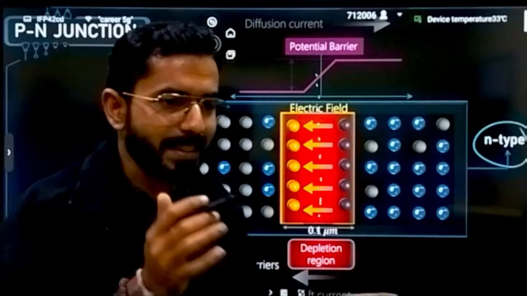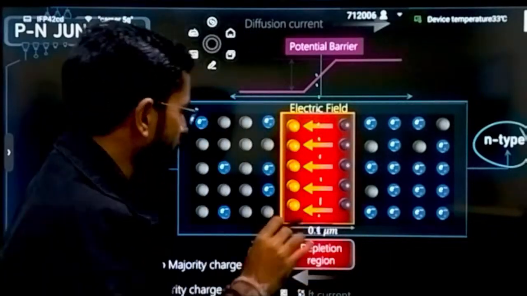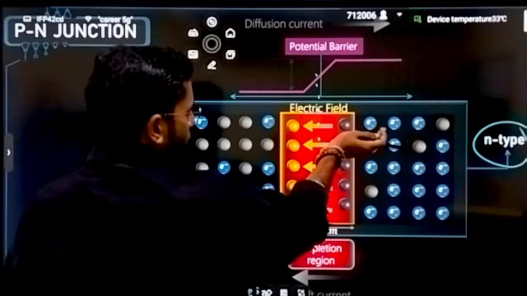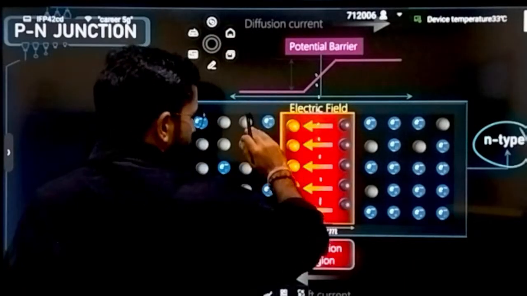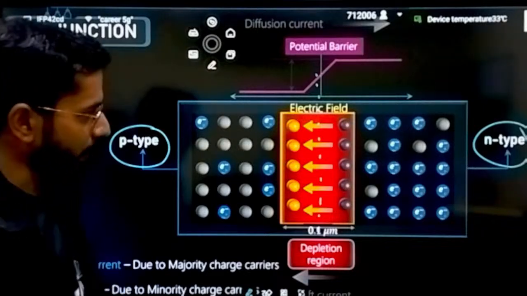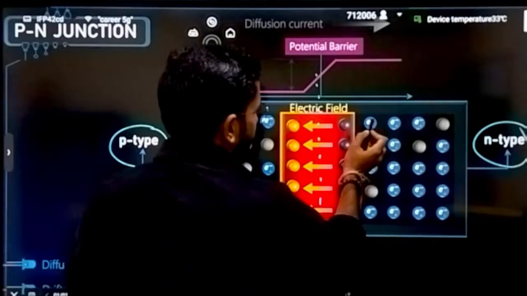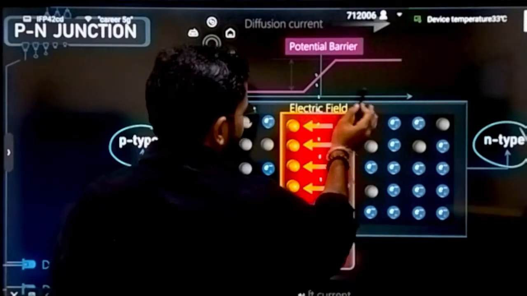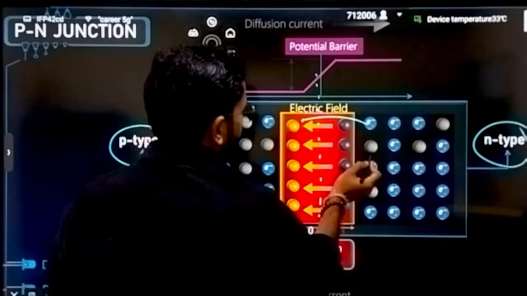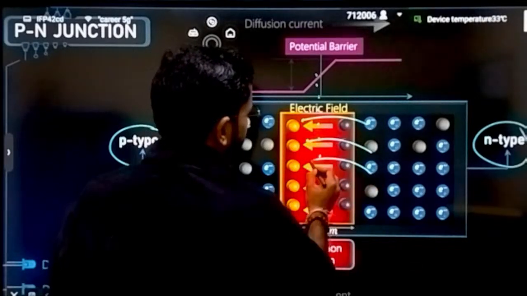These electrons will be traveling to the P side, and the holes will start traveling to the N side. That means electrons will start moving from the N side to the P side. Yes or no? Electrons will start to flow from N side to P side.